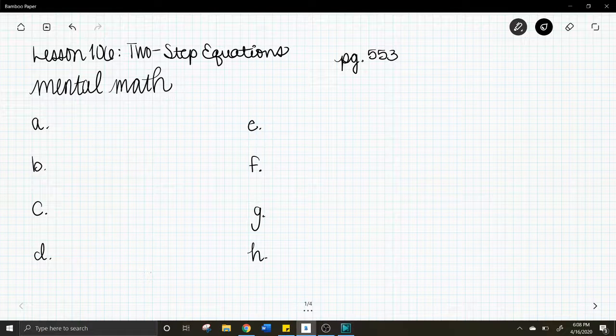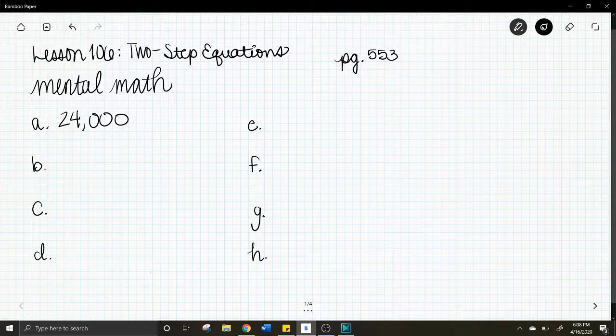We're going to start on page 553 looking at the mental math. For letter A, it's 40 times 600. What is 40 times 600? The answer is 24,000. Letter B, 429 plus 350. What is 429 plus 350?